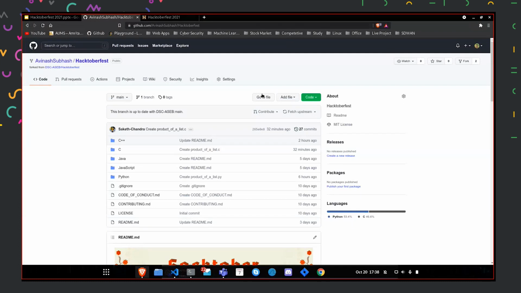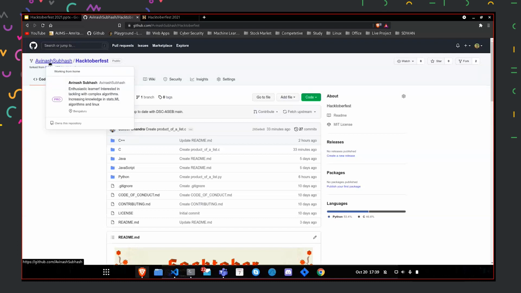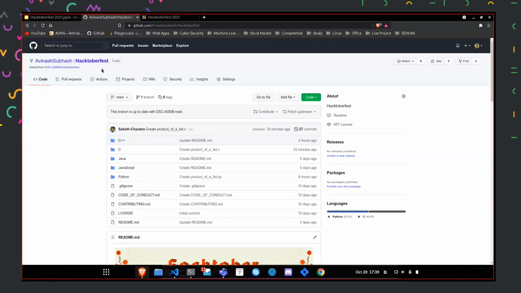Okay, so we went to the repository. We have created a repository, and then I clicked on fork, the button in the top right. As soon as I click fork, the complete repository will get copied to my profile. So I can make changes to that code, whatever is needed. Right now it's on the server, so we need to download everything to our system.